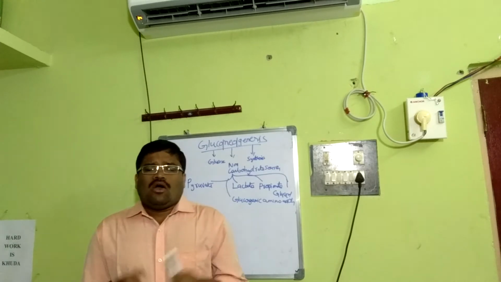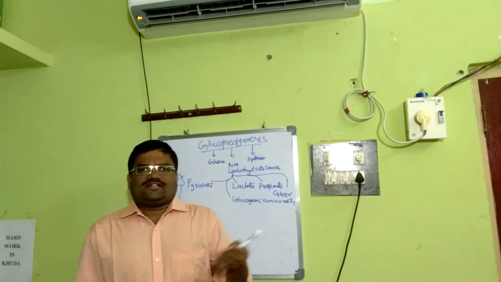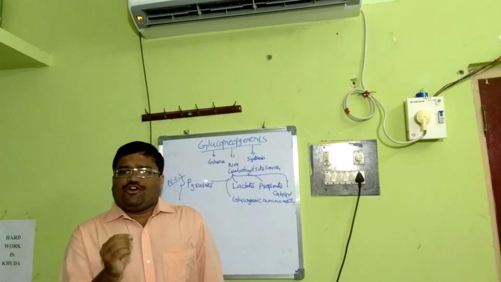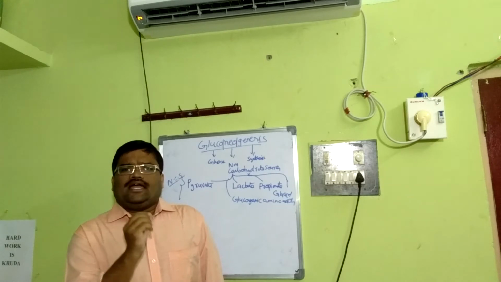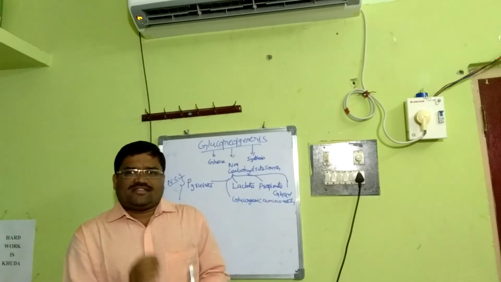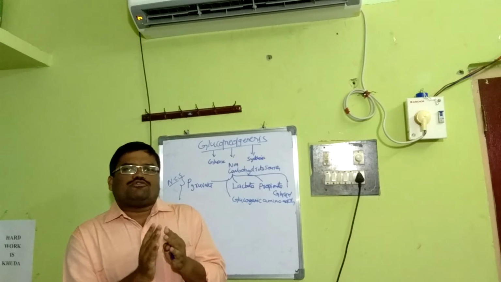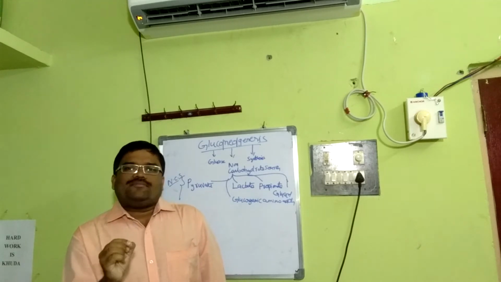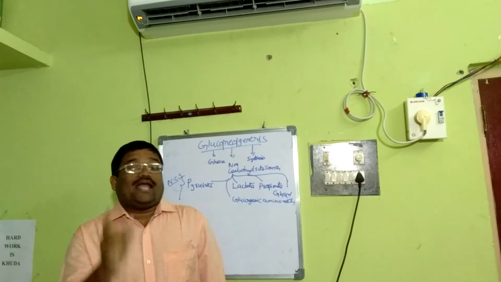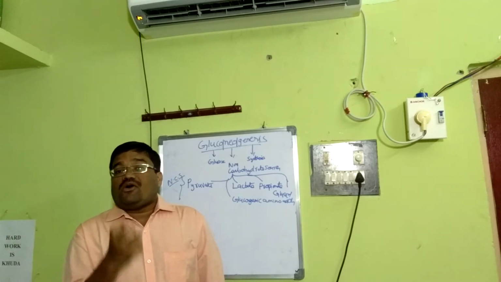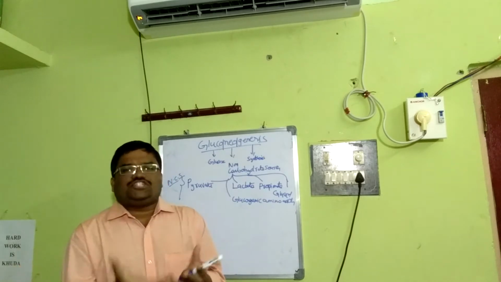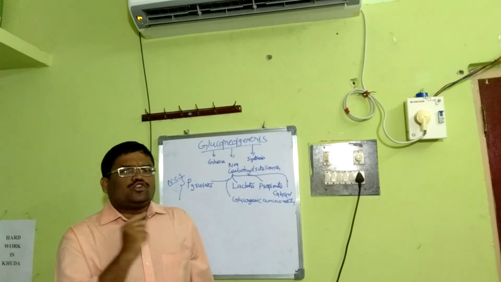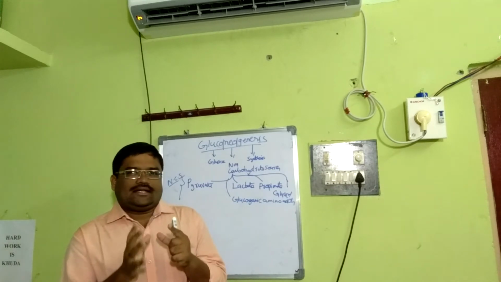Then the next question, the importance of glucose, we have to discuss now. Glucose is the most important source of energy for the brain, central nervous system, erythrocytes and testes. For example, out of 160 grams of glucose that a human body consumes per day, 120 grams will be consumed by the brain itself. That shows the lion's share of the brain with respect to glucose utilization.